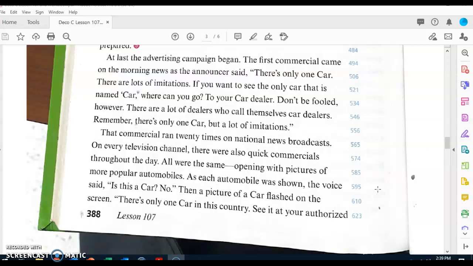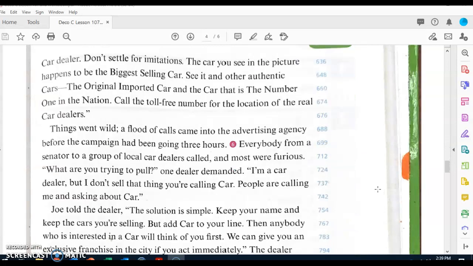As each automobile was shown, the voice said, "Is this a car?" "No." Then a picture of a car flashed on the screen. "There's only one car in this country. See it at your authorized car dealer. Don't settle for imitations. The car you see in this picture happens to be the biggest selling car. See it and other authentic cars. The original imported car and the car that is the number one in the nation. Call the toll-free number for the location of the real car dealers."